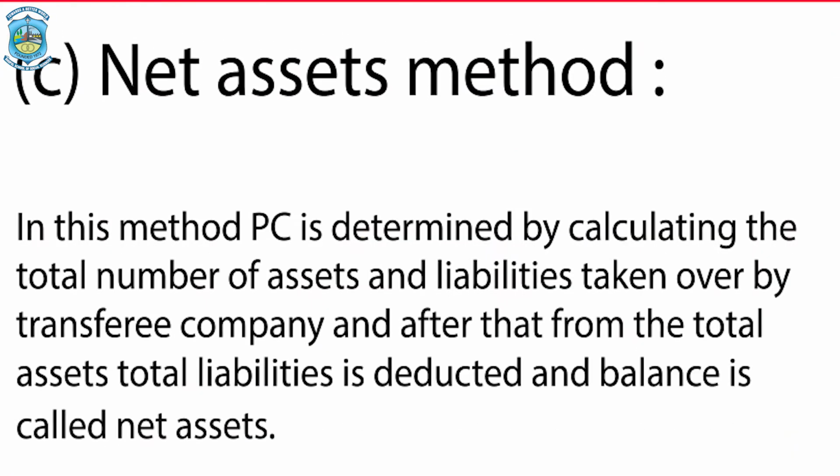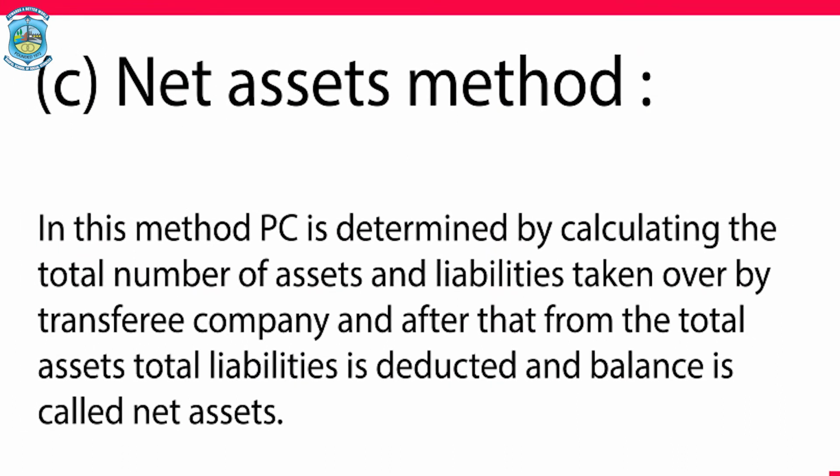Let us look at the third method, the net assets method. In this method, PC is determined by calculating the total assets and liabilities taken over by the transferee company. And after that, from the total assets, total liabilities are deducted and the balance is called net assets. In simple words, total liabilities of the selling company are deducted from the total assets and we get what is called the net assets method.